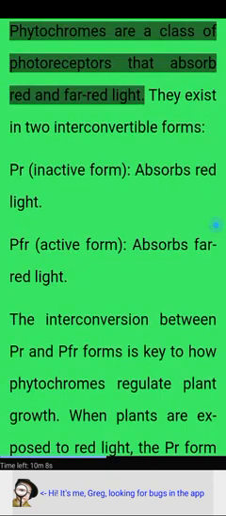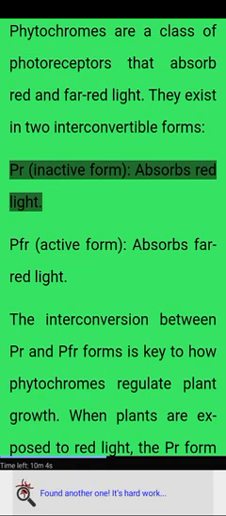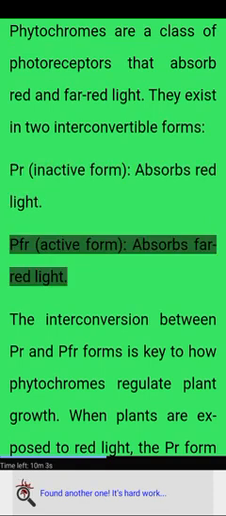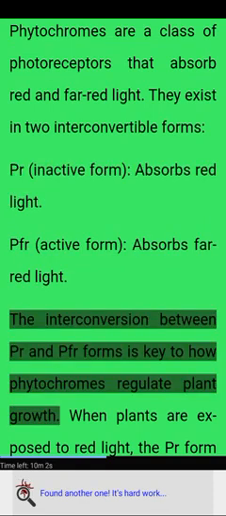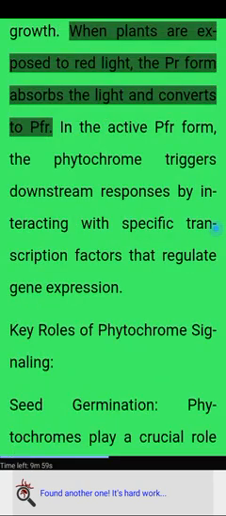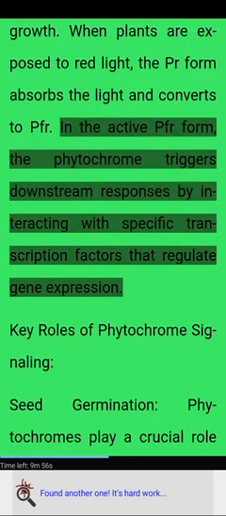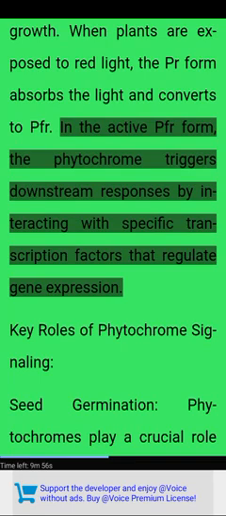2. Phytochrome signaling. Phytochromes are a class of photoreceptors that absorb red and far red light. They exist in two interconvertible forms. Pr, an inactive form, absorbs red light. Pfr, an active form, absorbs far red light. The interconversion between Pr and Pfr forms is key to how phytochromes regulate plant growth. When plants are exposed to red light, the Pr form absorbs the light and converts to Pfr. In the active Pfr form, the phytochrome triggers downstream responses by interacting with specific transcription factors that regulate gene expression.